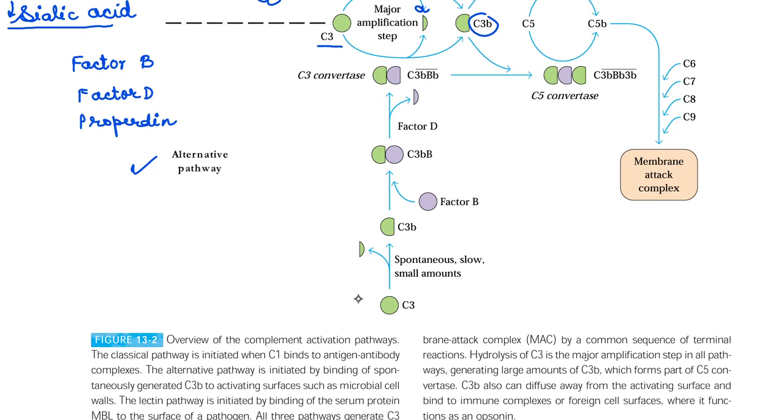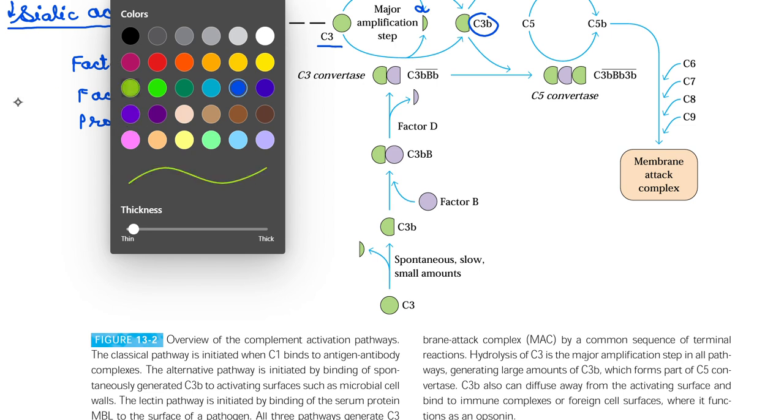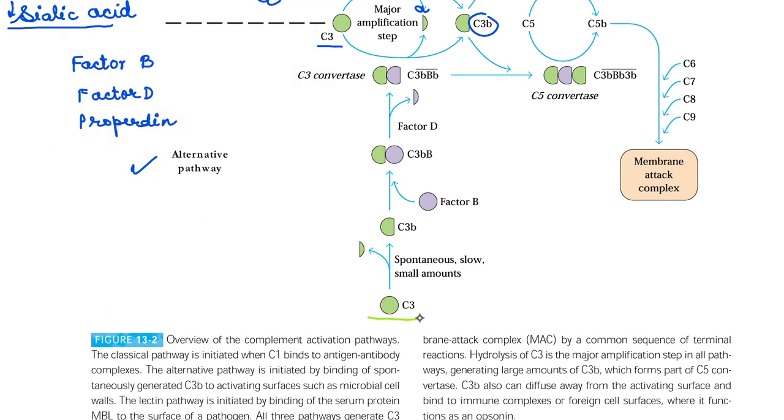So let us see how it happens from here. This is a C3 molecule. This C3 molecule will be randomly fragmented into C3B and C3A. This C3B, under low sialic acid concentration, will bind to a particular cell. Suppose this is that bacterial cell and here the C3B molecule is attached. Now onto this attached C3B molecule, factor B will come and attach.